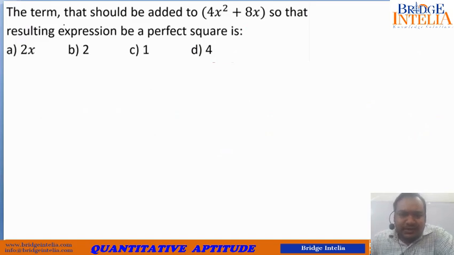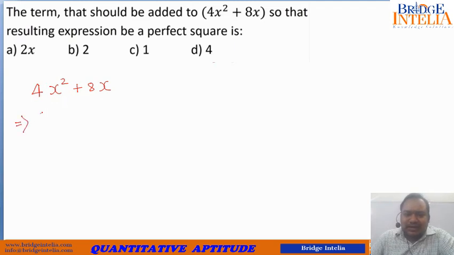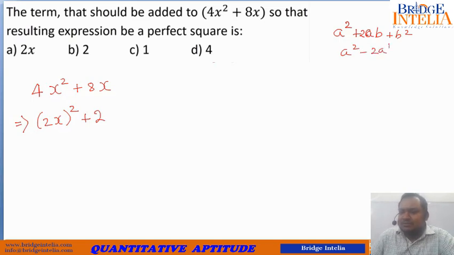Similar question. The term that should be added to this. Now first let us see what actually is given to us. So 4x square plus 8x is already given. There is a big hint. 4x square can also be written as 2x whole square. That means a square is provided to us. Now 8x can be written as what? You will manage to form a square if you come up with an expression like a square plus 2ab plus b square, or a square minus 2ab plus b square.